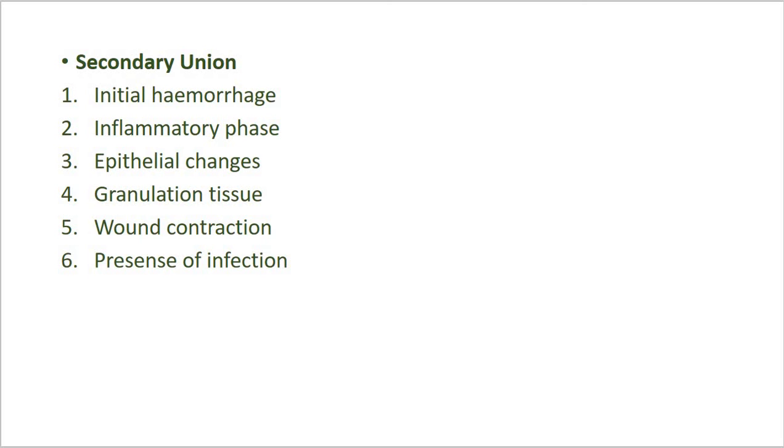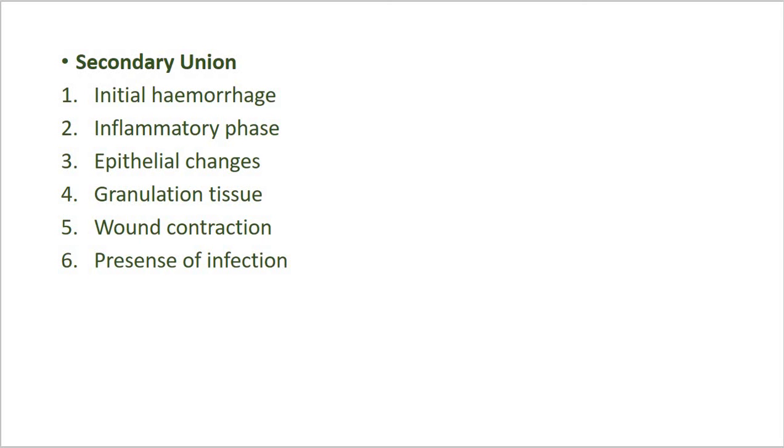Okay, now here the basic events in secondary union are similar to primary union but differ in having a larger tissue defect which has to be breached. Hence the healing takes place from the base upwards as well as from the margins inward. Healing by second intention is slow and results in a large, at times ugly scar. So it is a large wound, so you remember large wound as compared to the primary union.